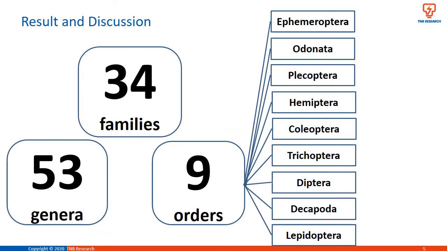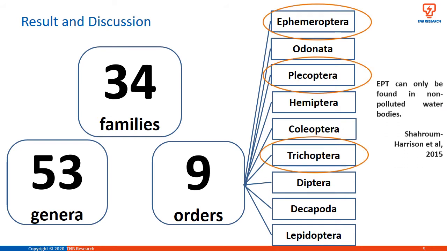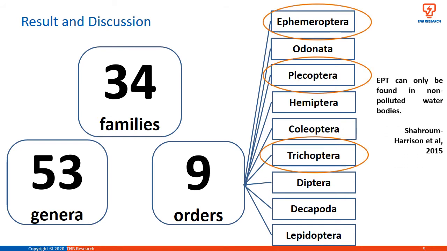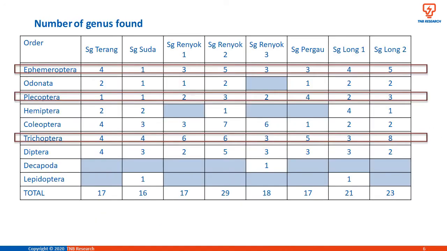A total of 53 genera and 34 families from 9 different orders of benthic macroinvertebrates, namely Ephemeroptera, Odonata, Plecoptera, Hemiptera, Coleoptera, Trichoptera, Diptera, Decapoda, and Lepidoptera, were recorded from all 8 sampling points. Ephemeroptera, Plecoptera and Trichoptera, also known as EPT, can only be found in non-polluted water bodies. As shown in the table, EPT had been recorded at all sampling points.